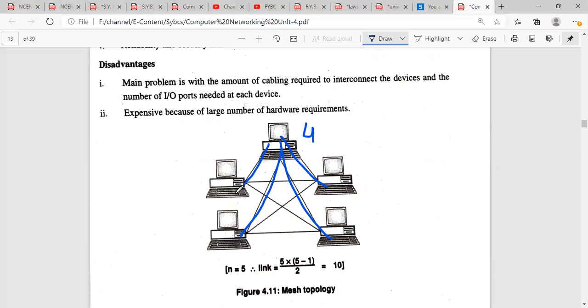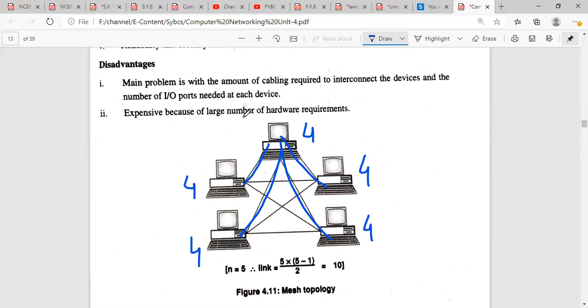Again, this will require 1 2 3 and 4. So again, this will require 4 IO ports. Each and every device will require at least 4 IO ports to communicate with each and every device connected in a mesh topology. So the number of IO ports required is very high in case of mesh topology, and the number of cables required is also large.